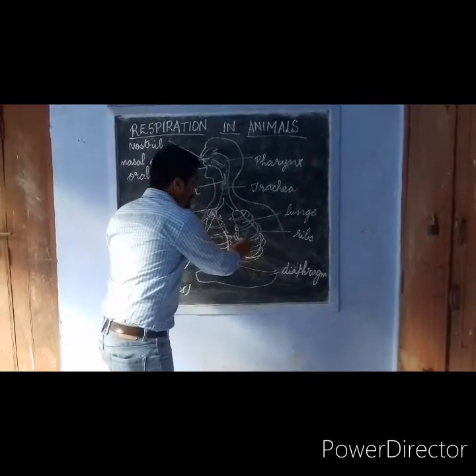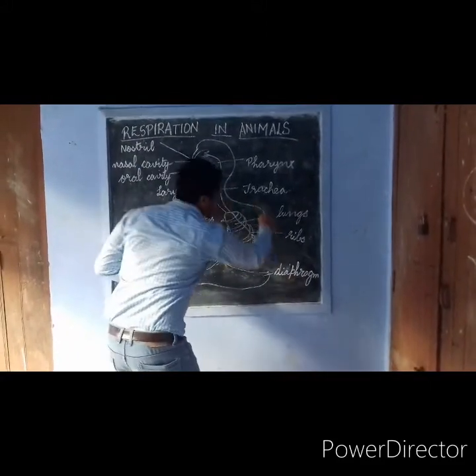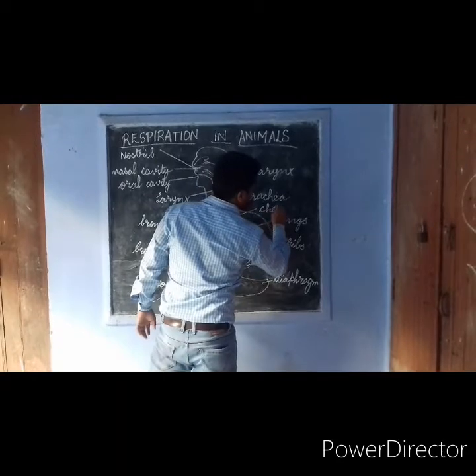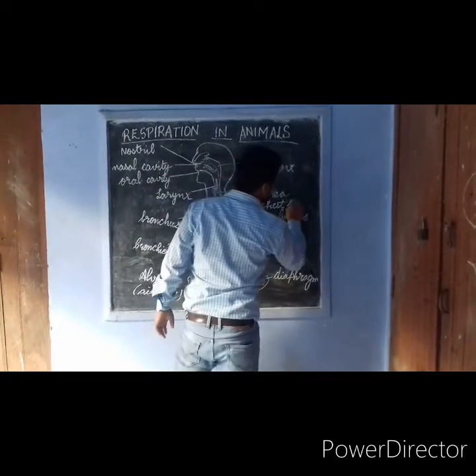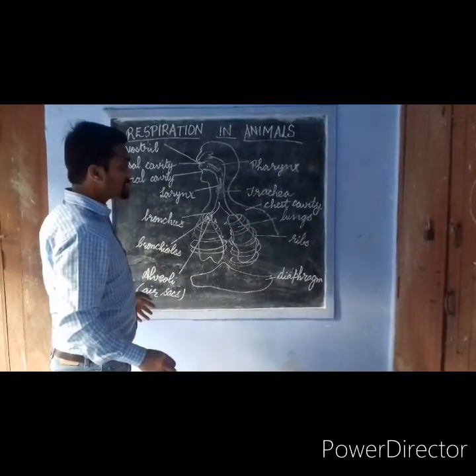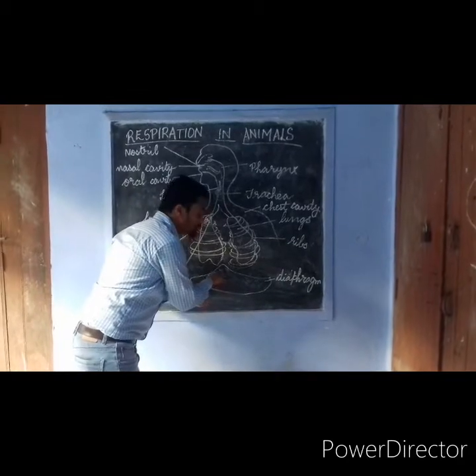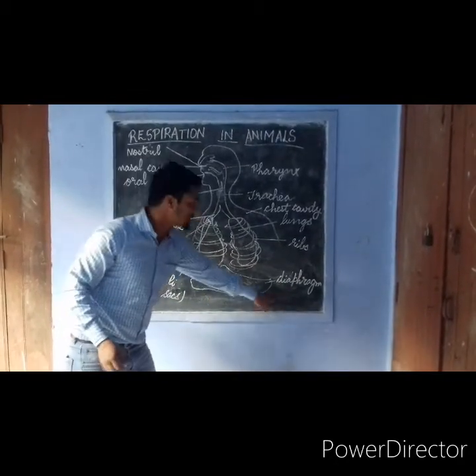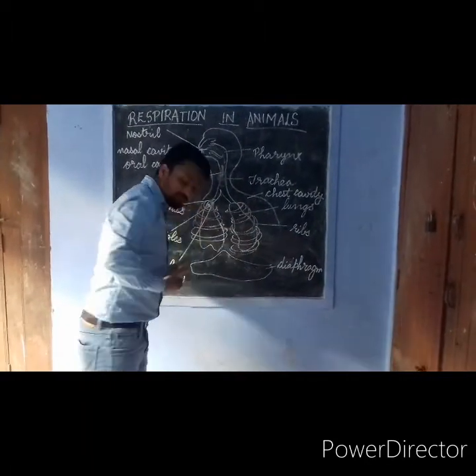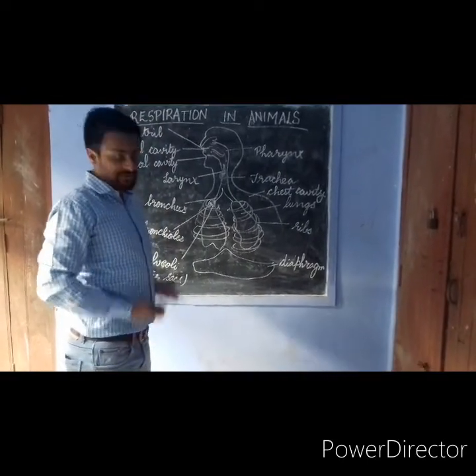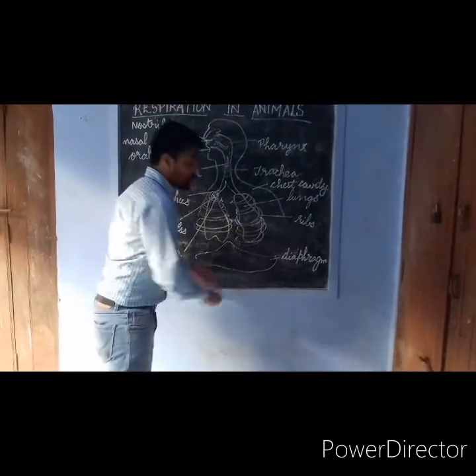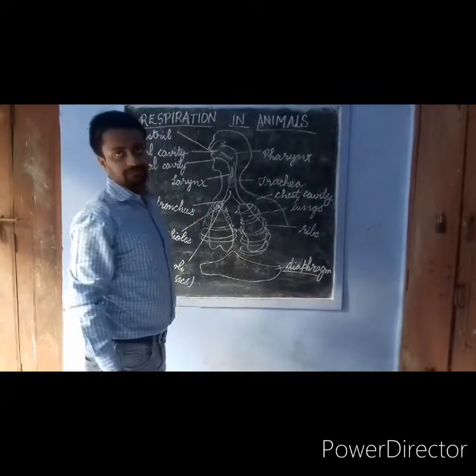These lungs are present in a cavity, which is called the chest cavity. This chest cavity has a muscular structure attached to its base, and this muscular structure is called the diaphragm, which separates the chest cavity from the abdominal cavity below. So these two cavities, the chest cavity and the abdominal cavity, are separated with the help of this muscular structure called the diaphragm.